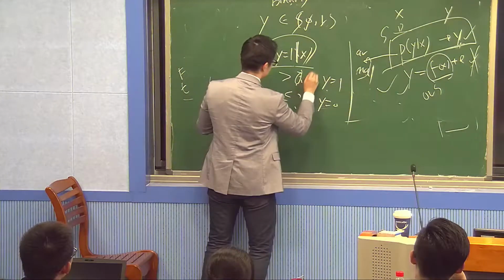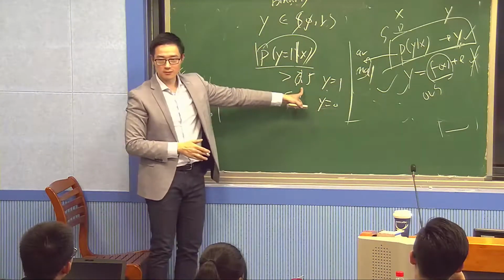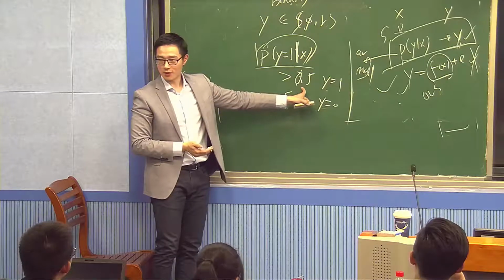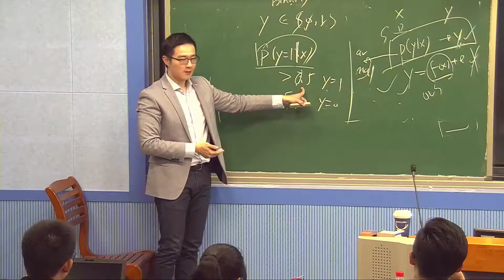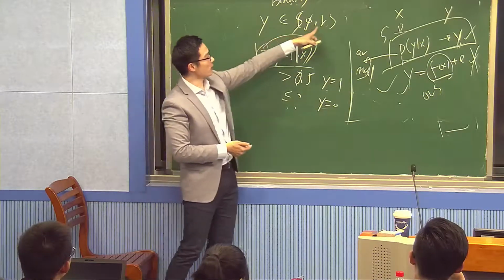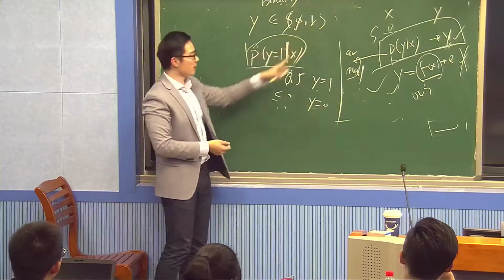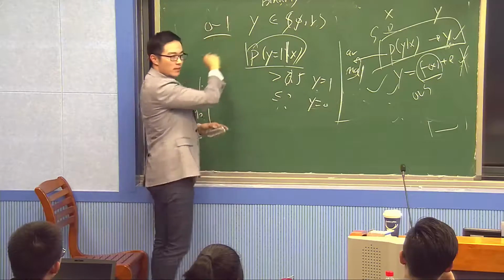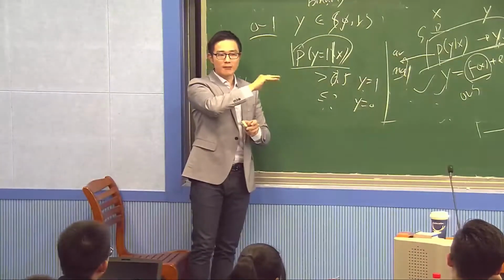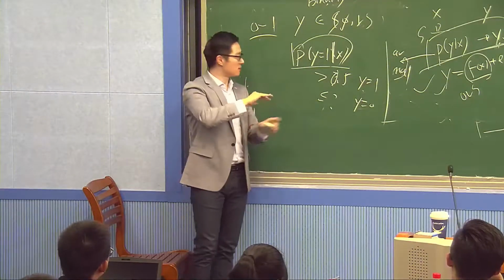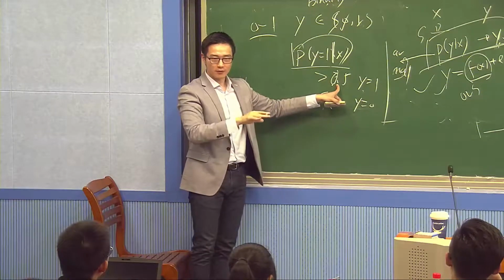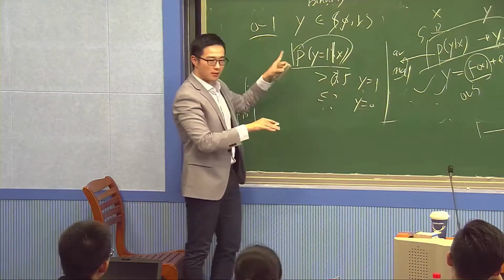0.1, 0.5? A very natural choice, 0.5. If it's larger than 1/2, I say y is equal to 1. If it's smaller than 1/2, I predict y equal to 0. And that's based on what? That's based on the 0-1 loss. Remember, we can have different loss functions that will give us different thresholds. But if we use 0-1 loss, then we get 0.5 as a threshold.